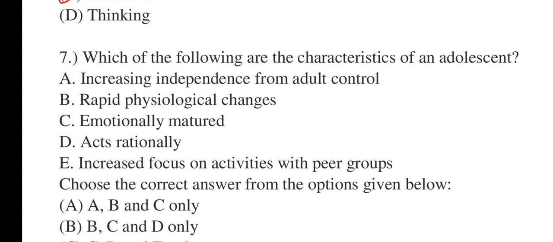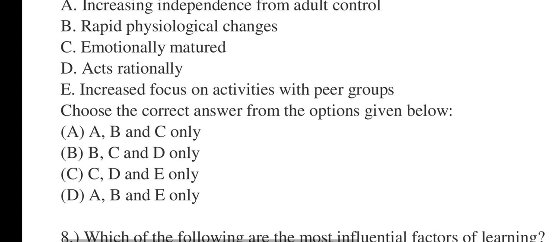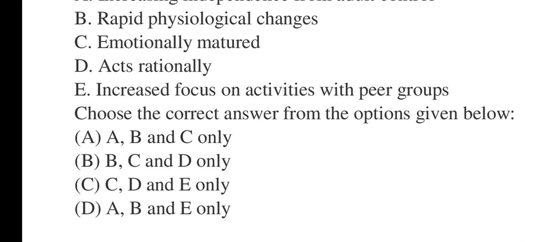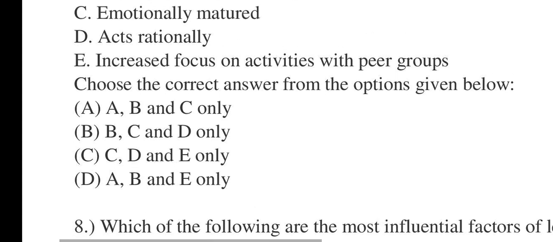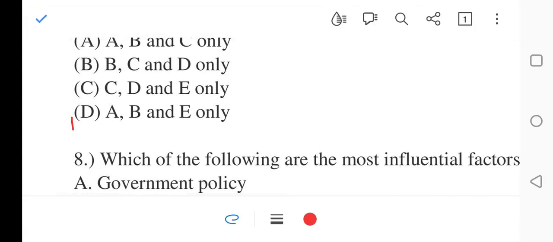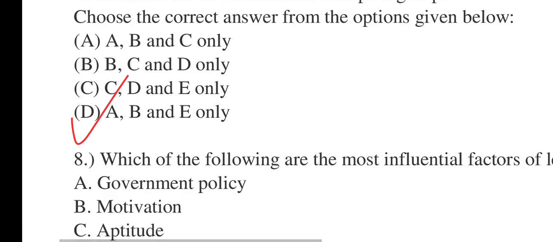B, rapid physiological changes. C, emotionally mature. D, acts rationally. E, increased focus on activities with peer groups. Now choose the correct answer. A, B, C; B, C, D; C, D, E; A, B, E. It will be A, B, and E. Number D will be correct.